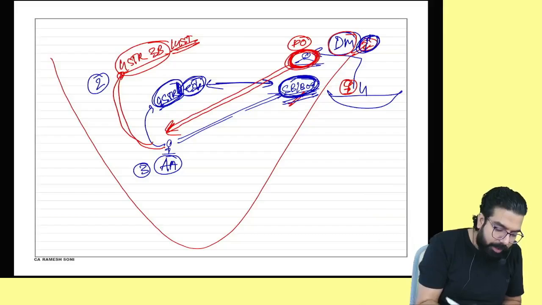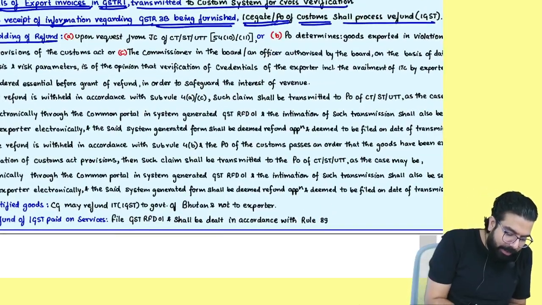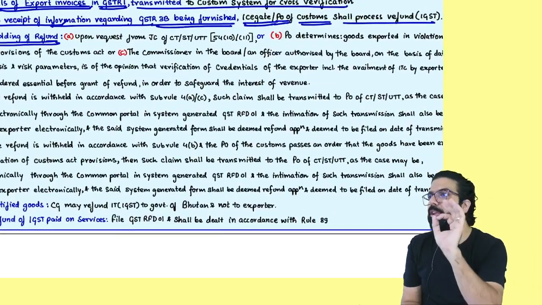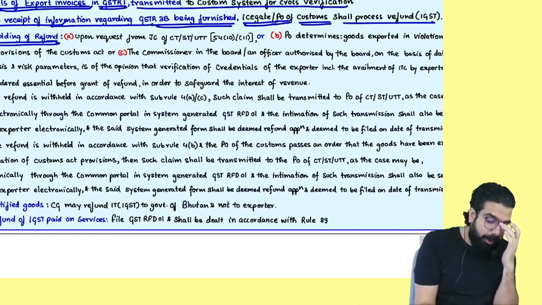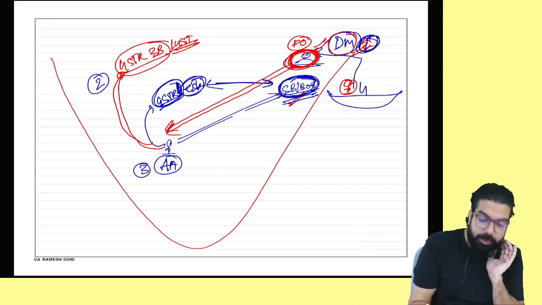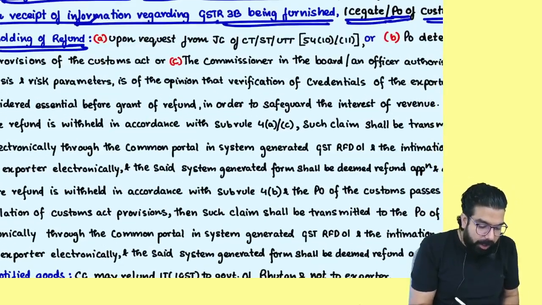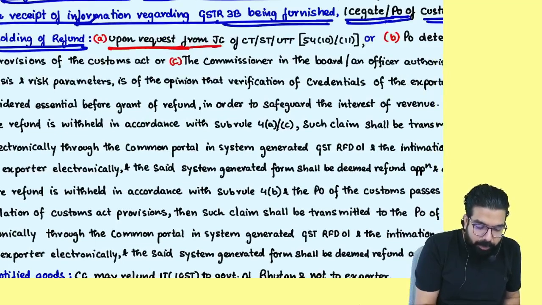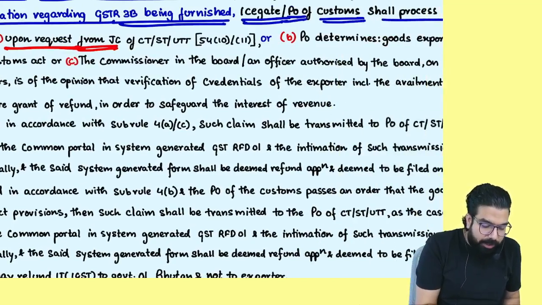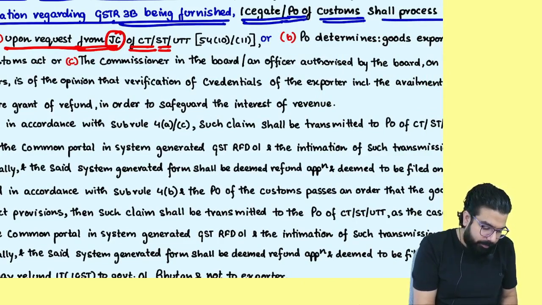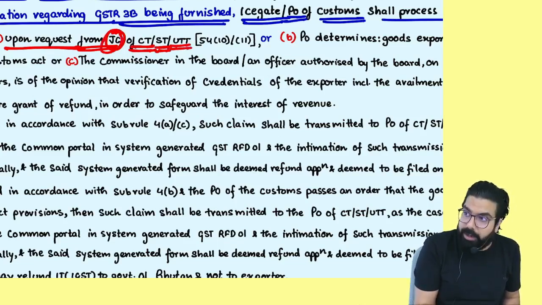Now listen. Now they are going ahead and telling he can withhold your refund also. Everyone, he can withhold your refund. Remember this point from exam point of view. When will he withhold your refund? Here. Number one, upon request from jurisdictional commissioner of central tax, state tax, union territory tax under section 54(10) and 11.